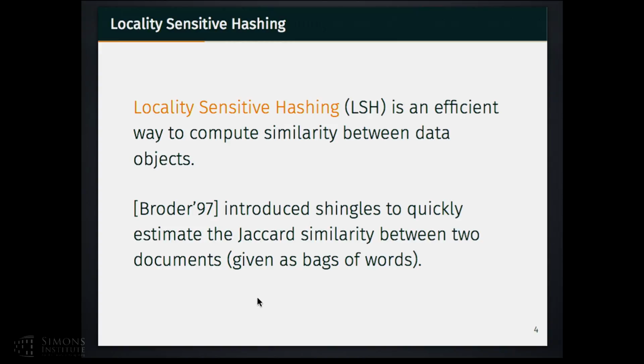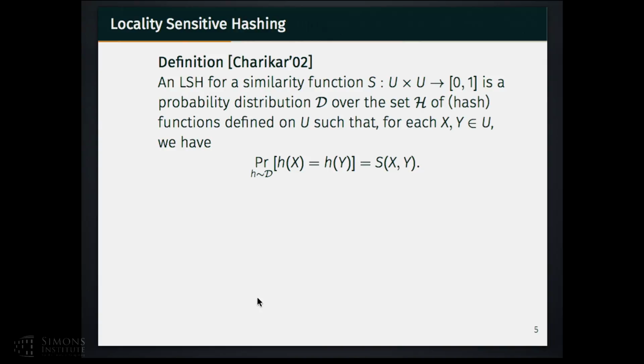Locality-sensitive hashing was initially introduced by Broder in 1997 when he introduced shingles to estimate the Jaccard similarity between two different documents given as a bag of words. There exist two different definitions of locality-sensitive hashing. In this presentation and for the rest of the paper, we are going to use the definition proposed by Charikar in 2002.